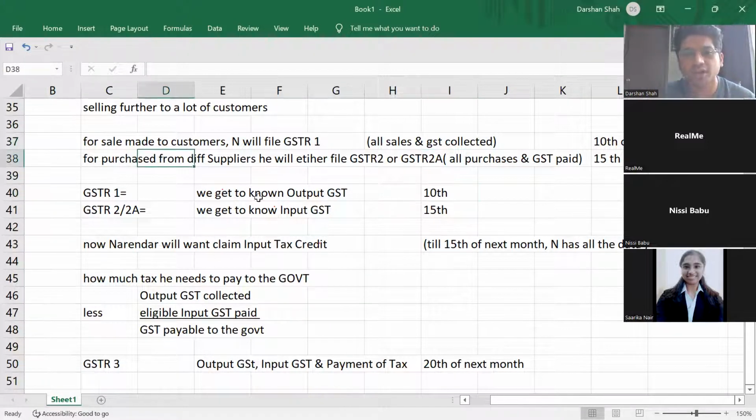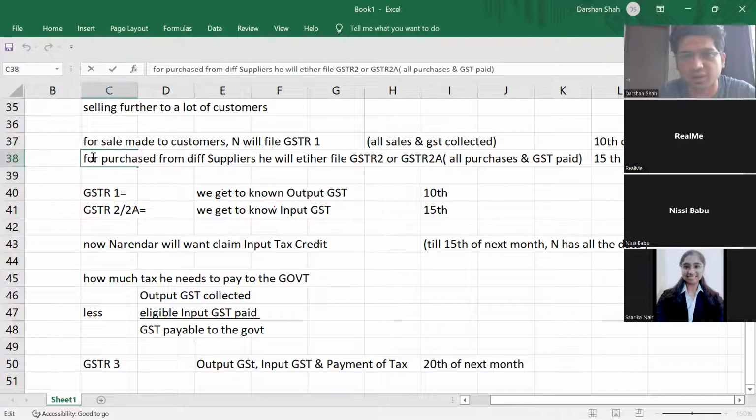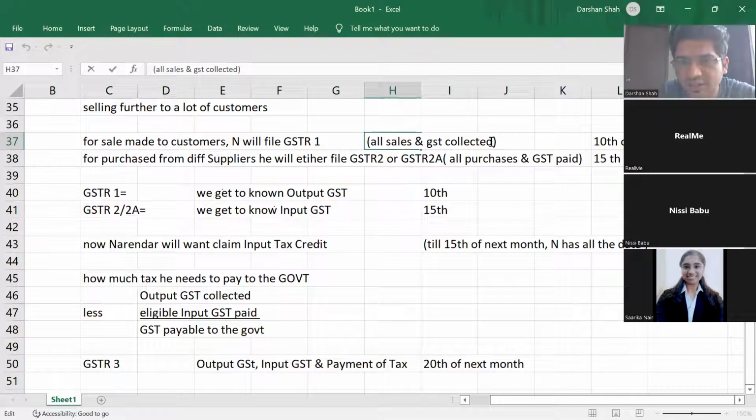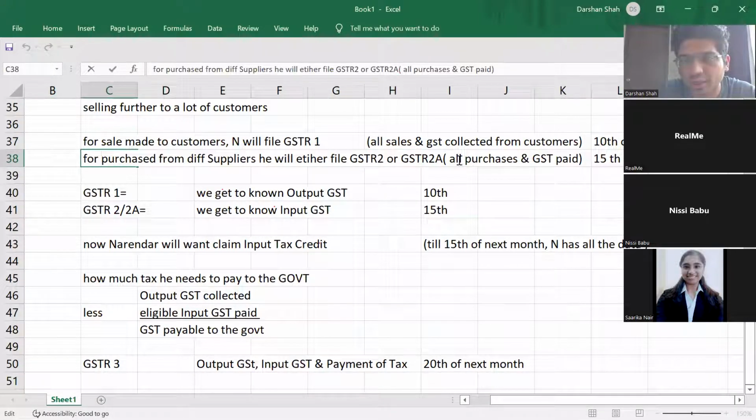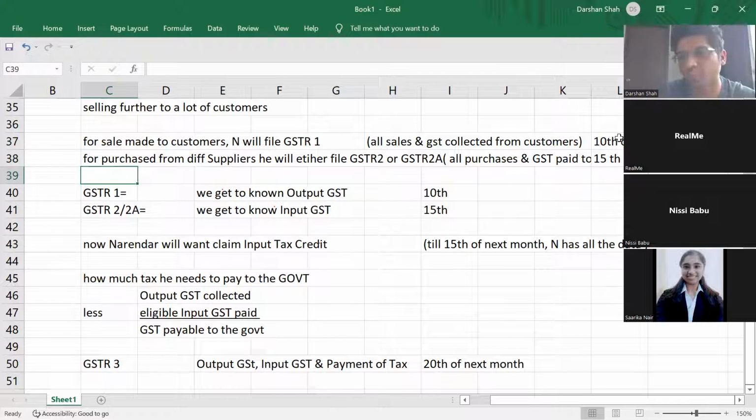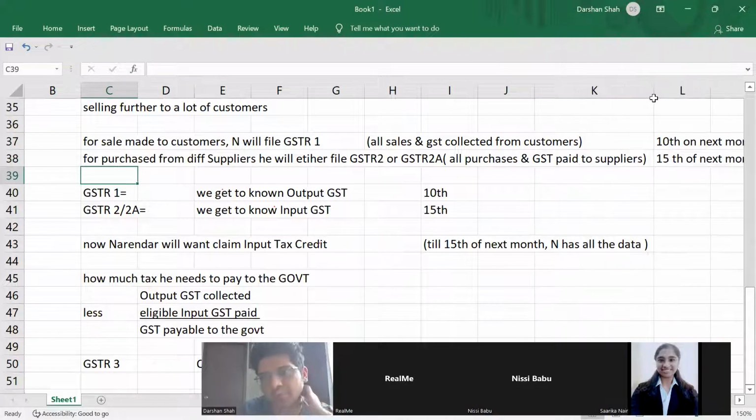Now in GSTR2 or GSTR2A, what are we showing? All purchases that we have made and all GST paid to suppliers. In GSTR2A, this is all GST paid to suppliers. So this is all sales and GST collected from customers, right? And in GSTR2 or 2A, it is all purchases and GST paid to suppliers, not to the government. To the government, I am yet to pay GST.